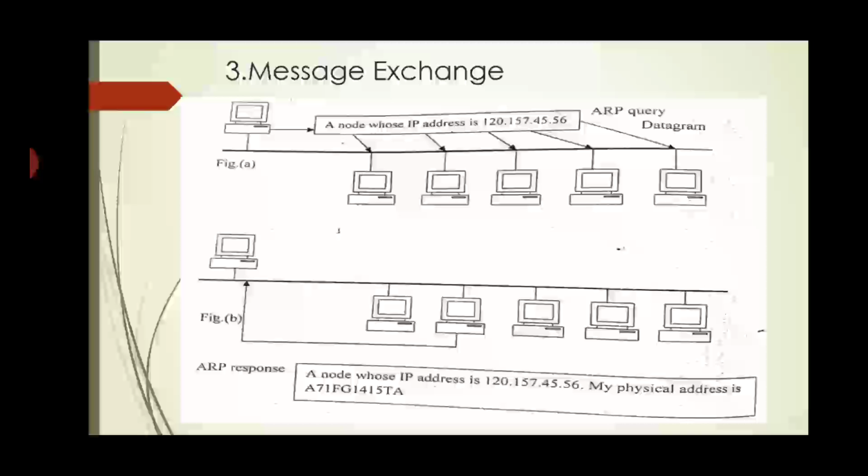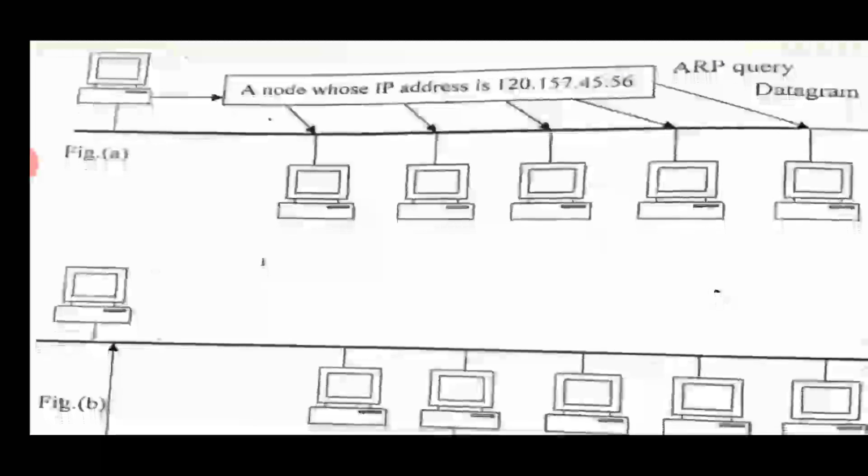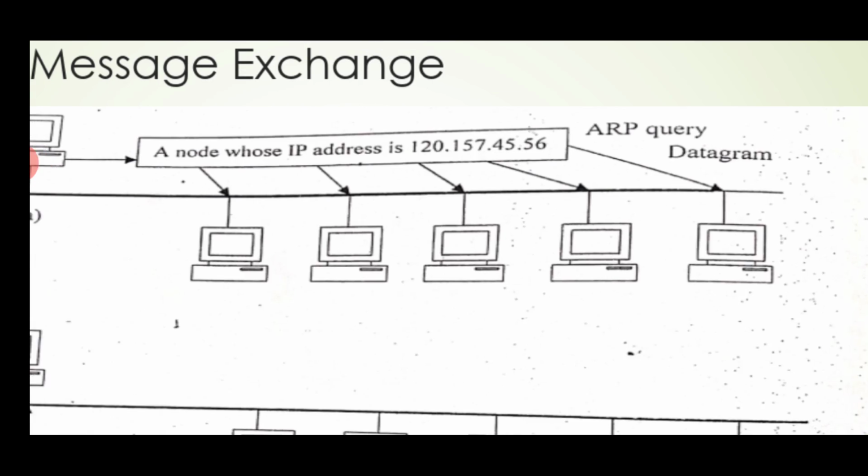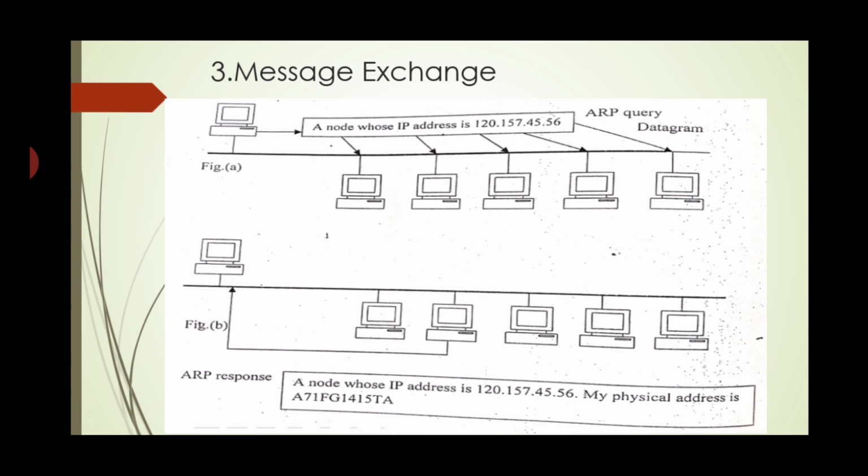There is a message exchange that occurs between the computers. First, the device which requires a physical address sends an IP address, a node whose IP address is this one, and requests the physical address.